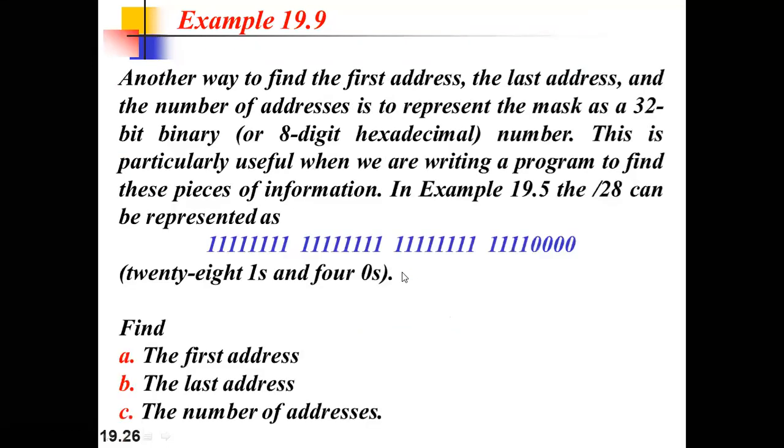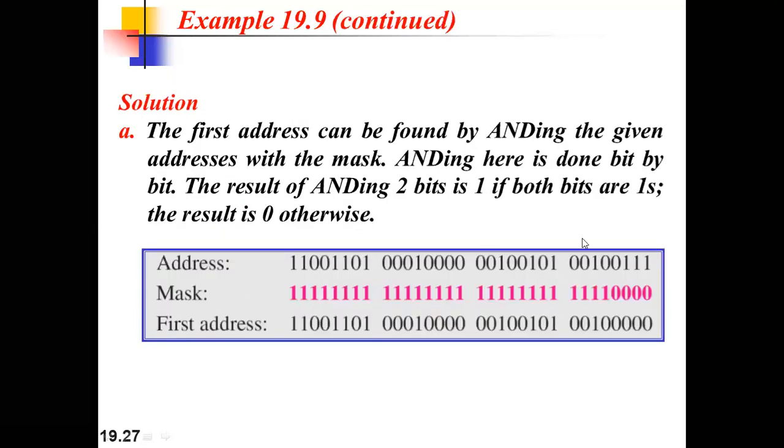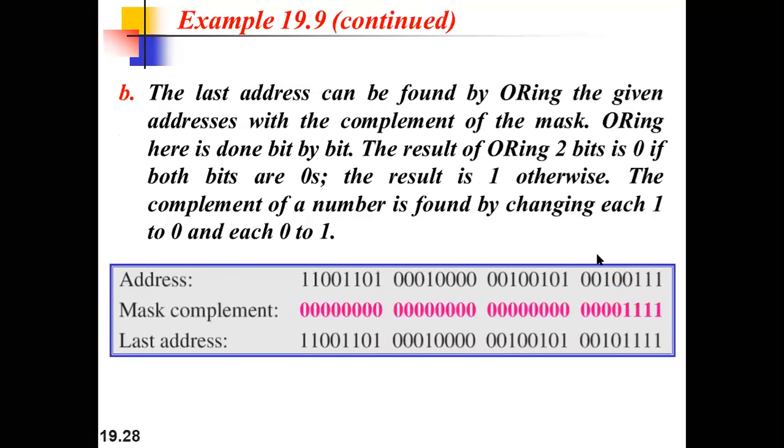You can see, first of all, there is an operation carried out between the address bits and the mask bits, and the rule says that if the two bits are 1, then it will be considered as 1. Otherwise, it will be 0. So 1 and 1 will give you the output that is 1. Otherwise, in all other cases, it will be 0, right? So if we do this operation, then we will find the first address.